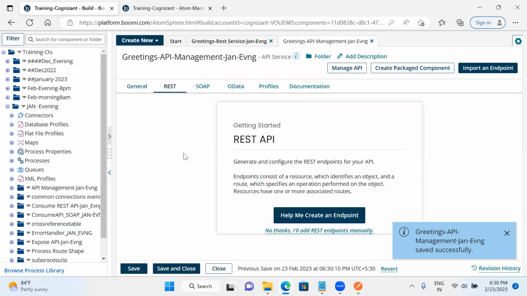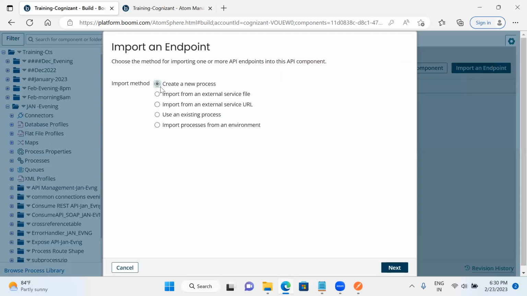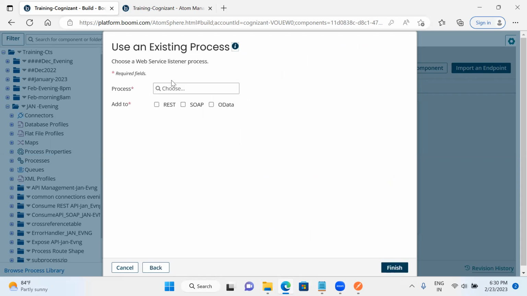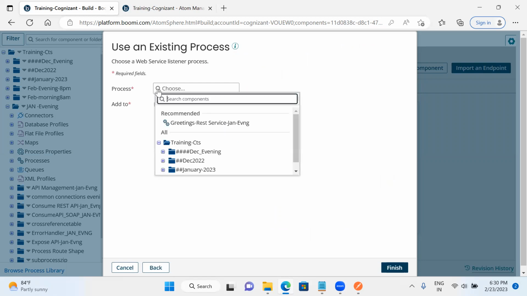Now I will import the endpoint. Endpoint in the sense, whatever I have developed in the REST API, in the RESTful service, that API I have to import as an endpoint here. I will select create a new process if I want a fresh process. Otherwise I will go for use an existing process. Since I have already developed the process, I will use the existing process. I'll choose the process from here.